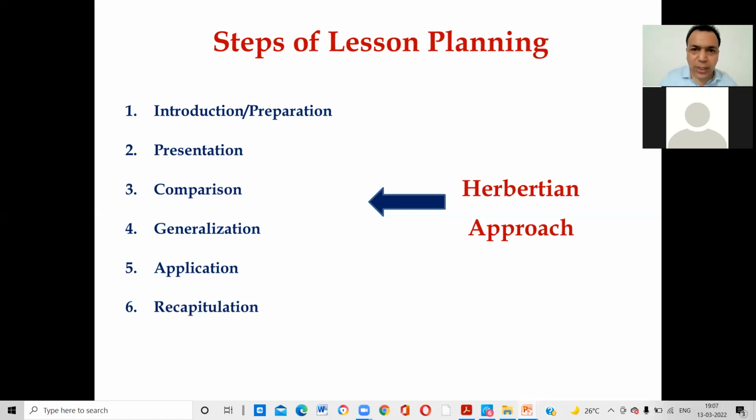Comparison. When you teach the student, you have to compare a new thing with the old knowledge of the student. When the lesson is understood by the student, you have to generalize the lesson, what you have obtained from the lesson. Then tell the student what is the application of today's topic which you have taught. And lastly, you have to wind up your topic, and recapitulation means the evaluation process.